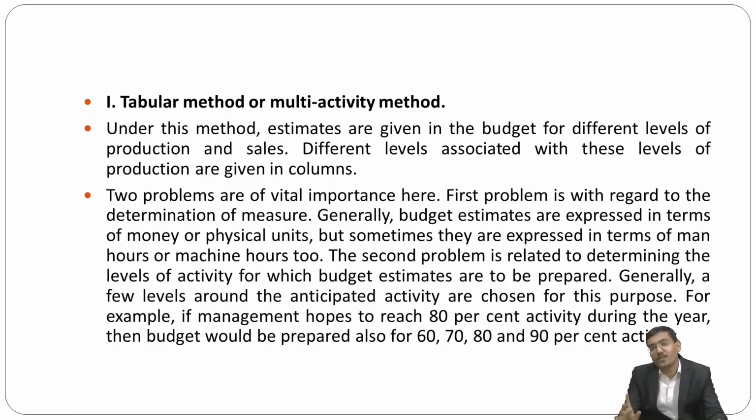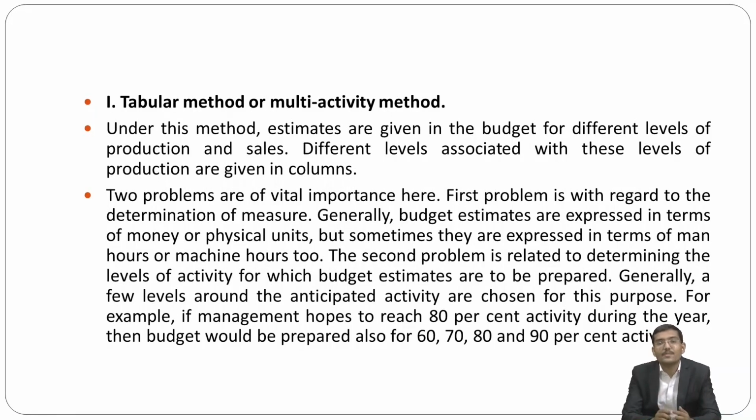In that, the first, tabular method or multi-activity method, under this method estimates are given in the budget for the different levels of production and sales. The different levels associated with these levels of production are given in a column.